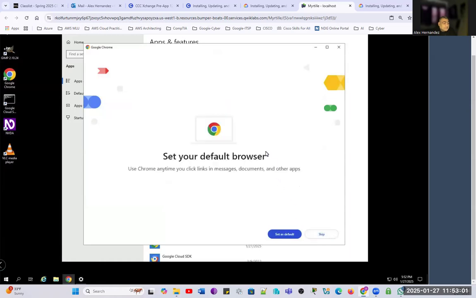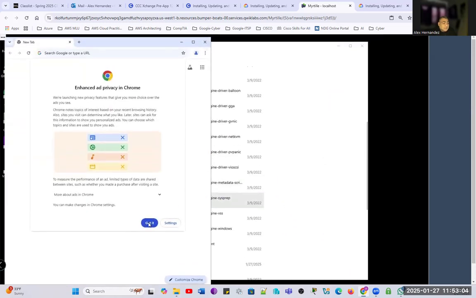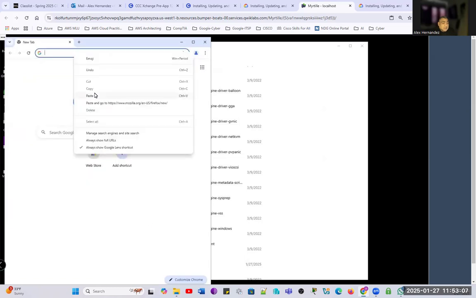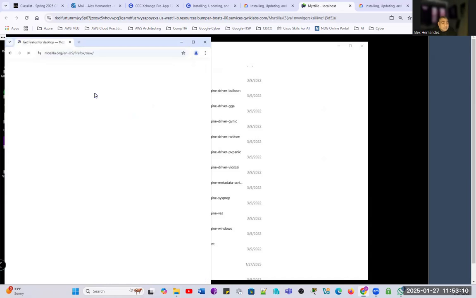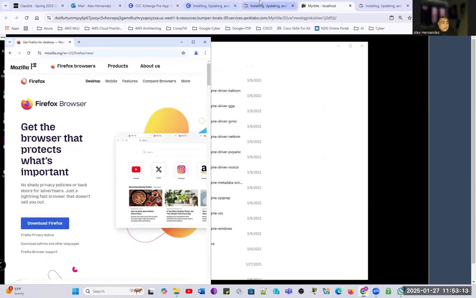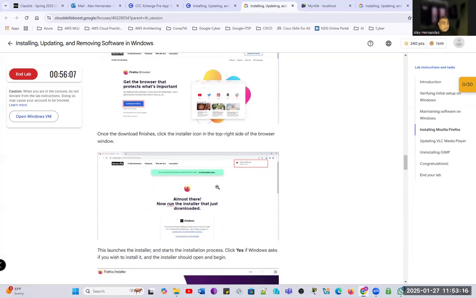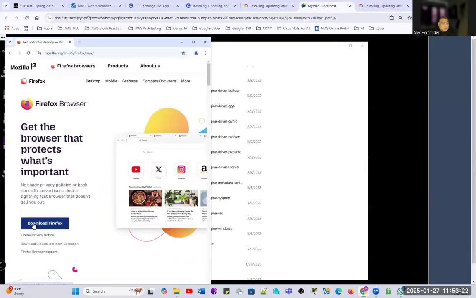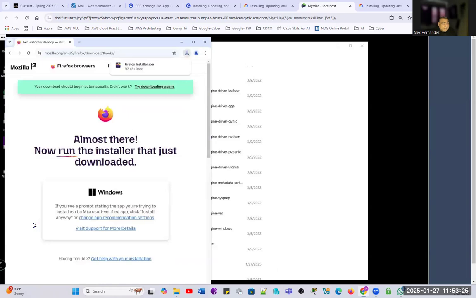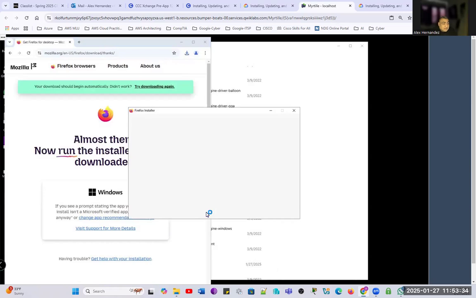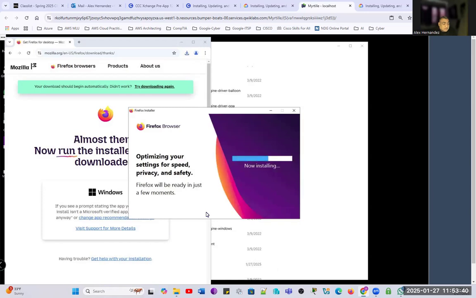And don't sign in. Skip the setup and got it. So we copy and paste that link. We paste it. And our instructions are to download Mozilla, and after we download it, we're gonna launch it. So we're gonna go ahead and proceed with that, download, and we can see the download has completed right here. Here is the message. We click on it to launch the installation program, and we are taken to the wizard if there is any. Sometimes this is an automated process.